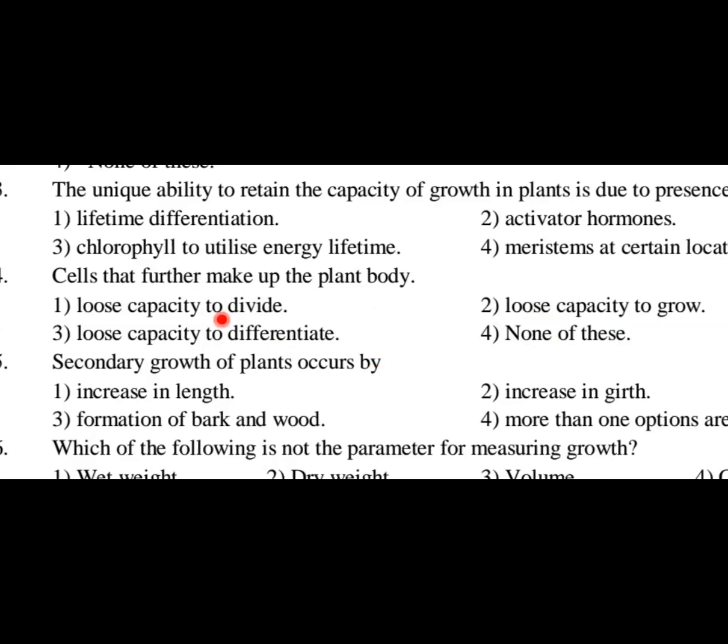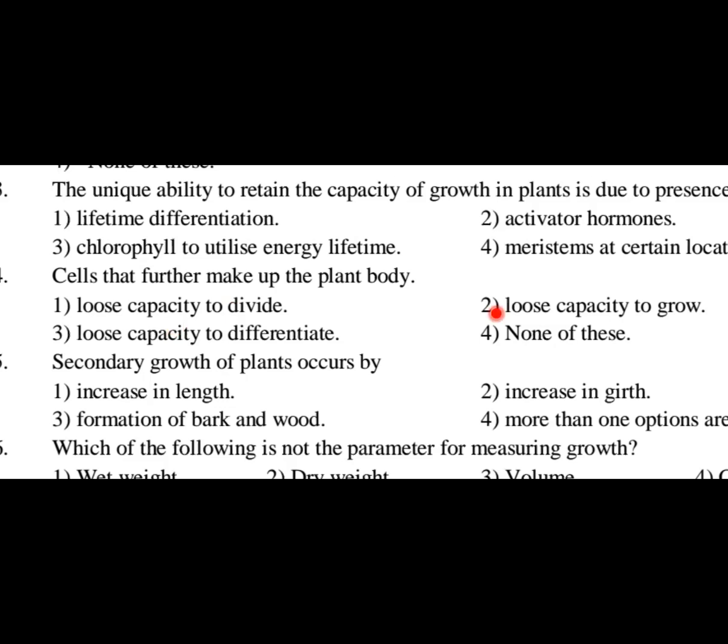So option 1, lose capacity to divide, would be the appropriate answer. Why? Because they are further making up the plant body, meaning they are undergoing differentiation. When they are able to make up the plant body, they are undergoing differentiation, and when they undergo differentiation, they automatically lose the capacity to divide. That is the meaning here. So option 1 is the right answer.